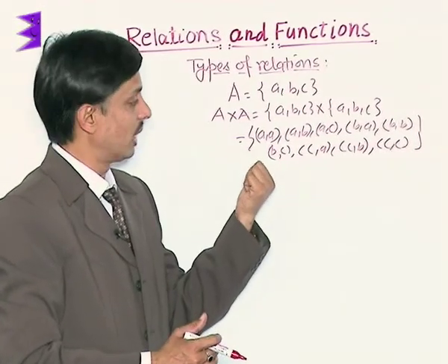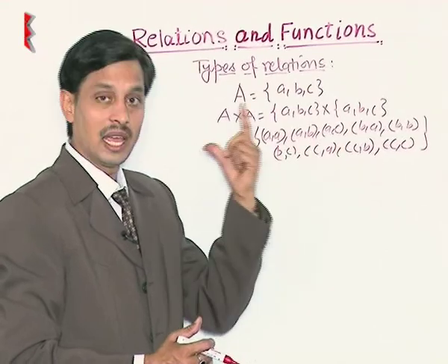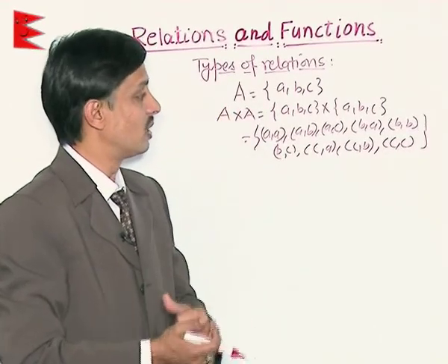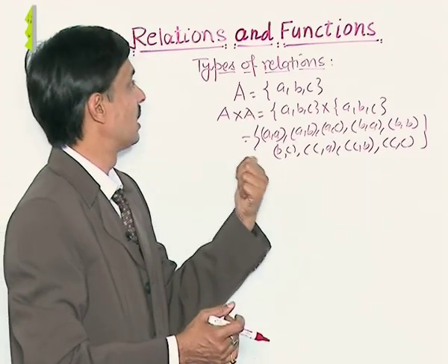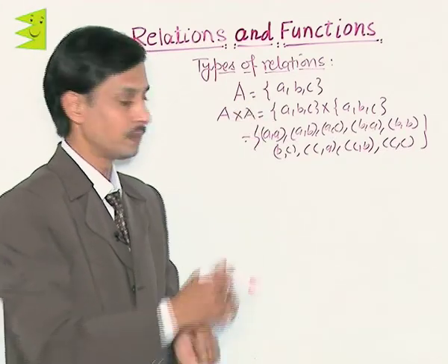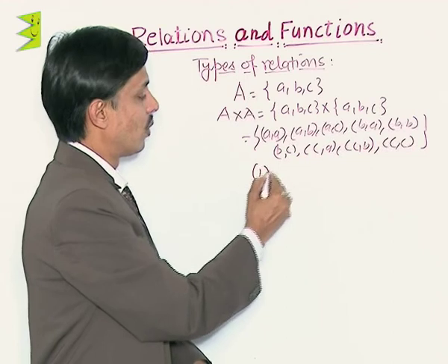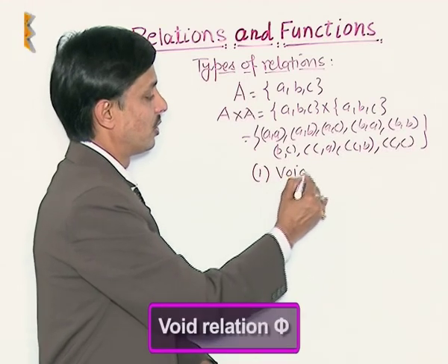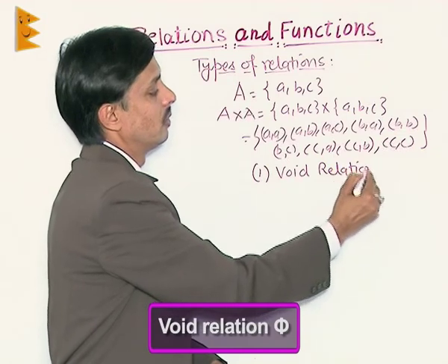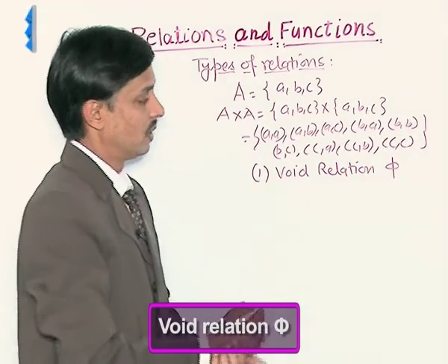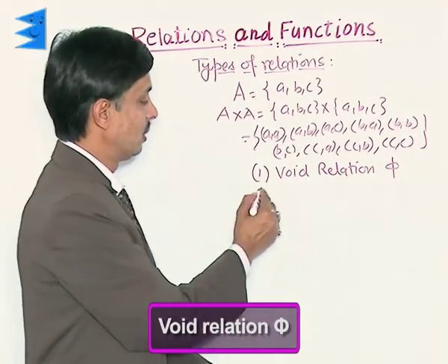Every subset of any Cartesian cross product of a set with itself is known as a relation. The first relation I want to tell you about is the void relation. What is the void relation? Phi itself is known as the void relation.